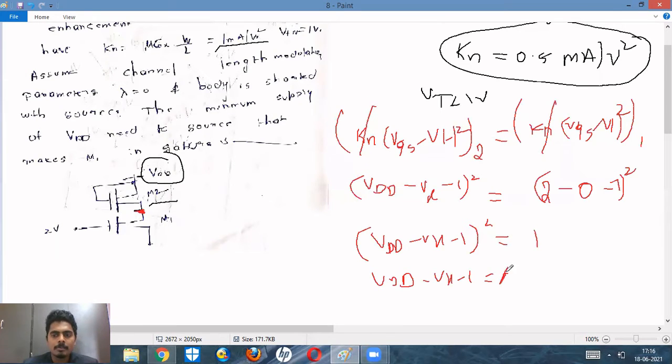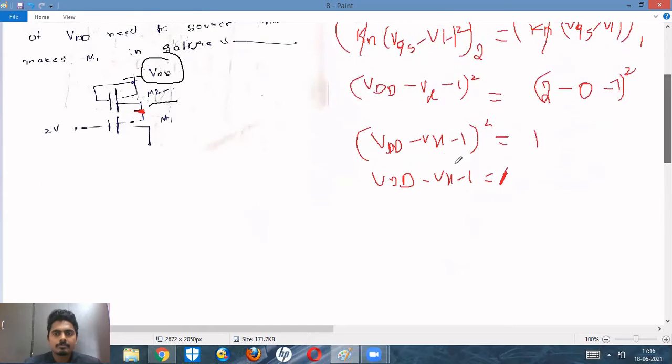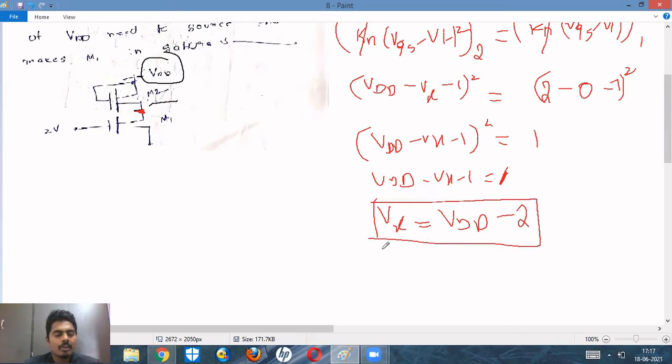When we consider plus 1, if we get any complex values or undetermined values, then we can consider minus 1. Okay, in general that doesn't happen. So plus 1. So what will we have? Vx. What is Vx? Vx is equal to VDD minus 1 minus 1. So VDD minus 2. So this is nothing but the value of Vx.